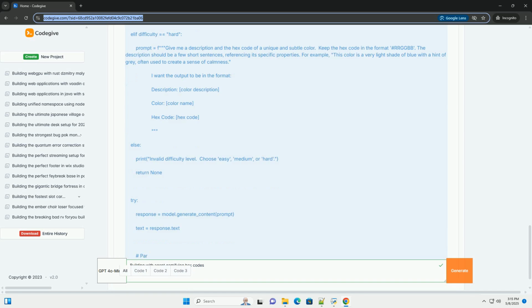This tutorial provides a solid foundation for building a gamified hex code learning application with Agent. By adding more features and improvements, you can create a truly engaging and educational experience. Good luck.